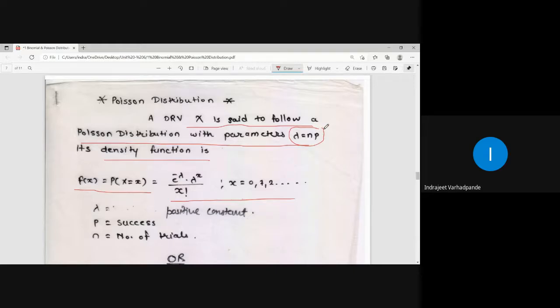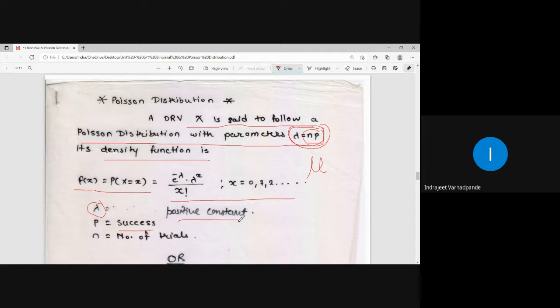Now, what is this parameter? This parameter lambda is nothing but mu, which we call the mean. Mean mu is equal to lambda and is given by np. If you remember, in the earlier case of Bernoulli's or binomial distribution also, the mean mu is given by np. In this case also the mean mu is denoted by lambda and calculated as n into p. N is the number of trials and p is the probability of success. So lambda is the product of n and p, which is always a positive constant.